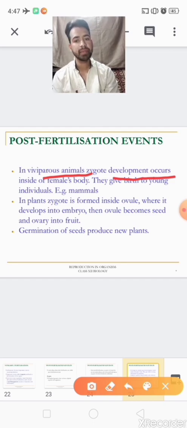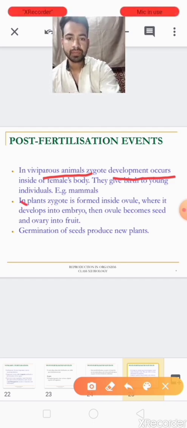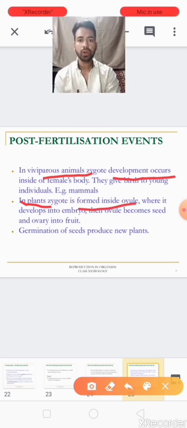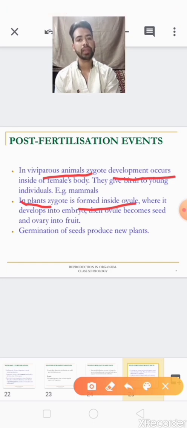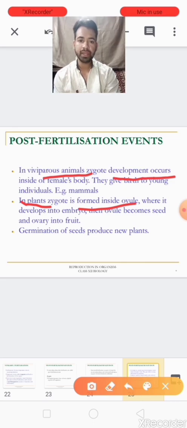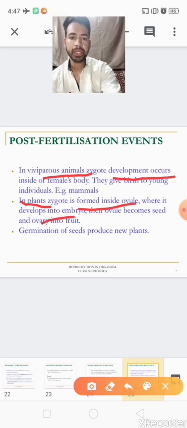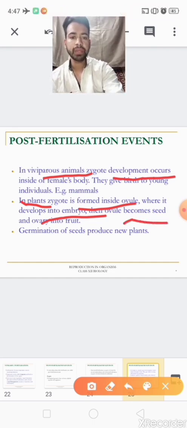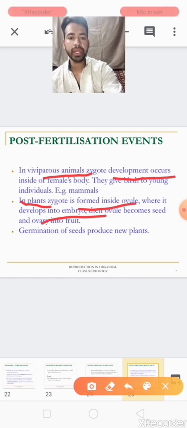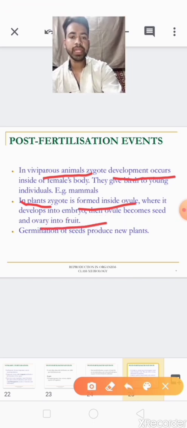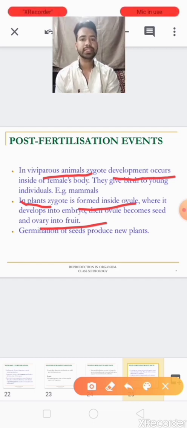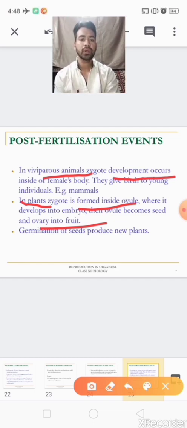Example of viviparous: mammals. In plants, the zygote is formed inside the ovule. Ovule is part of the female reproductive organ, that is the pistil or carpel, where it develops into an embryo. In this process the ovule becomes seeds and the ovary turns into fruits. When we discuss chapter number 2, sexual reproduction in flowering plants, we'll study deeply